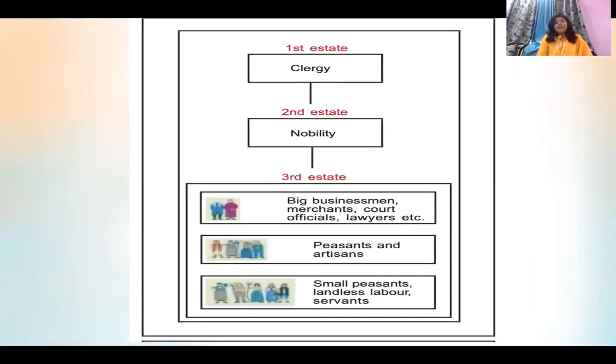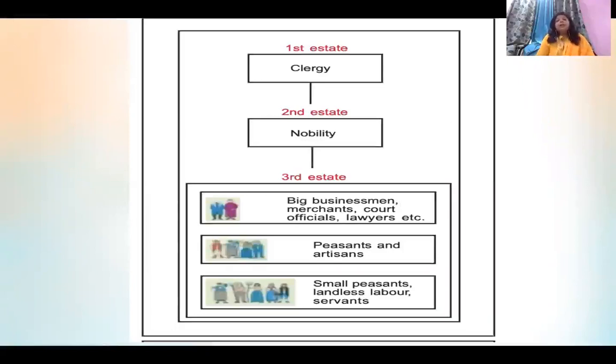It was considered that these clergy, these people of the church who belonged to Roman Catholicism, were equivalent to God. This is how the message was spread to the people in medieval Europe, that the people who belong to the church, whether priests or other people serving in the church, were equivalent to God. It was considered that they are the chosen messengers of God, sent by God to look after the people.